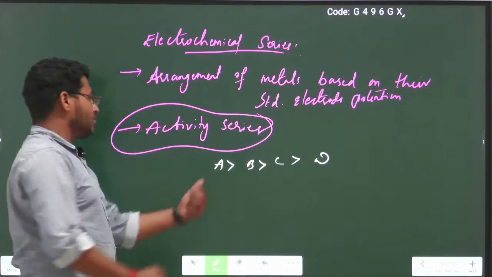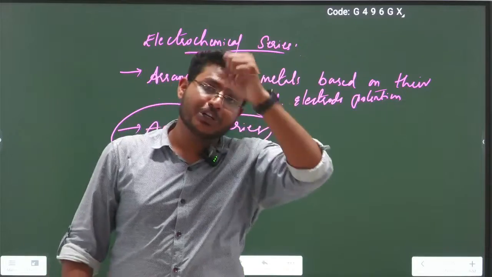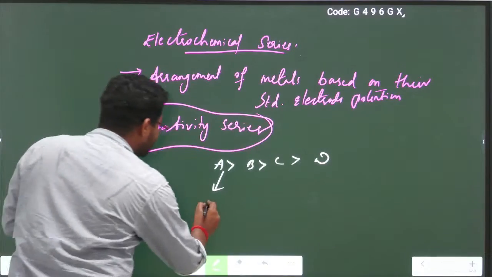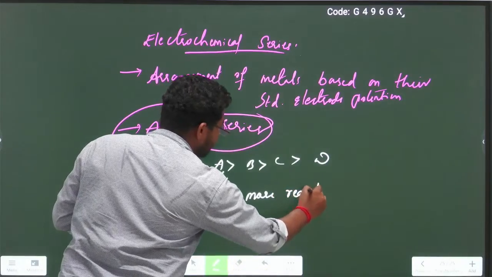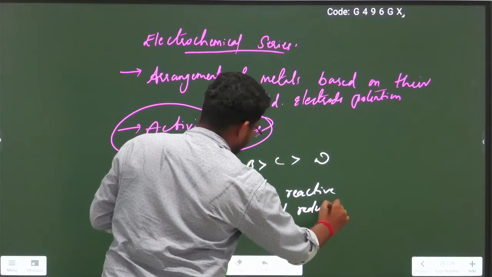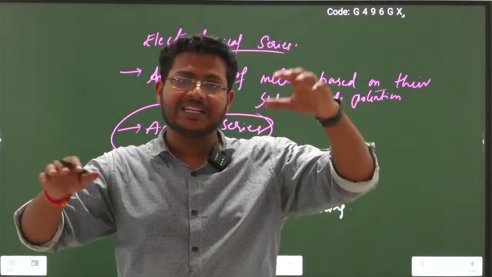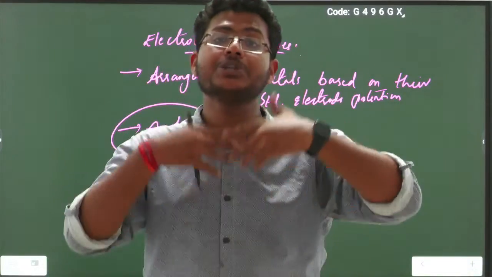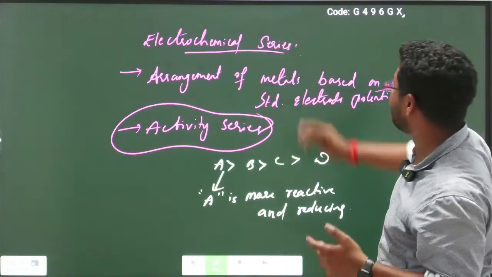It is an arrangement. So in the electrochemical series, A is greater. According to the standard electrode potential, A is more. If standard electrode potential of A is more, it means A metal is more reactive in nature and has more reducing property. Simply by observing the electrochemical series, the metal with more standard electrode potential is considered more reactive, and more reducing power will be there. So this is the simple and very shortcut method for electrochemical series.